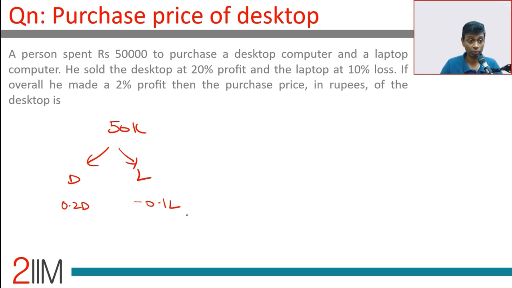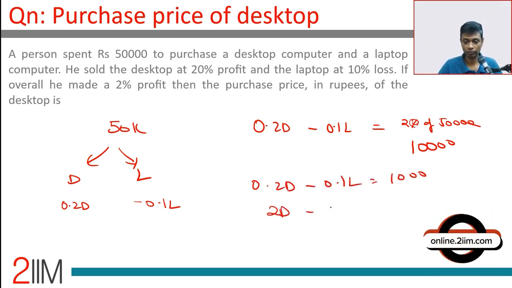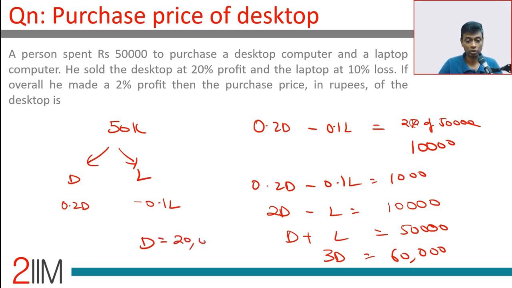Then the purchase price in rupees of the desktop is? 0.2D minus 0.1L is 2% of 50K. 2 by 100, so it will go away. 2 into 500, that is 1000. 0.2D minus 0.1L is 1000, or 2D minus L is 10,000. We know D plus L is 50,000, the total price. Add these two. 3 times desktop is 60,000. Or cost of desktop is 60,000 by 3, which is 20,000.